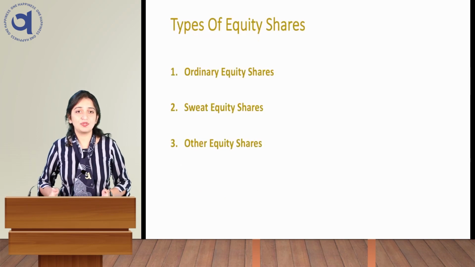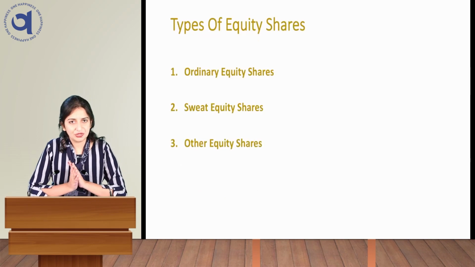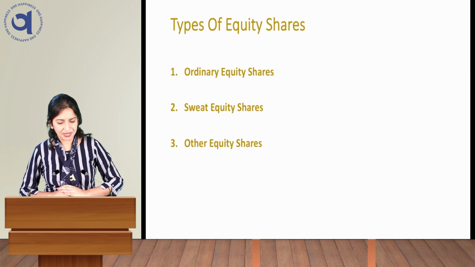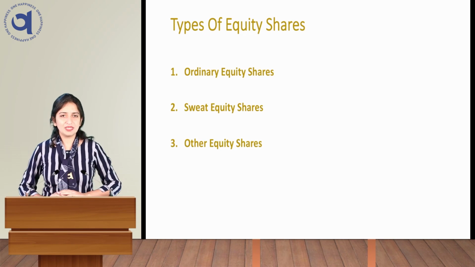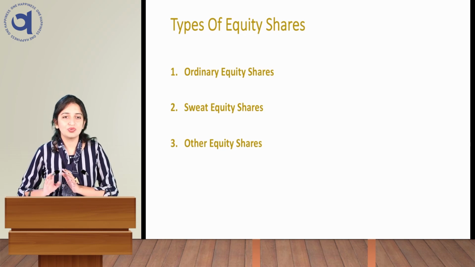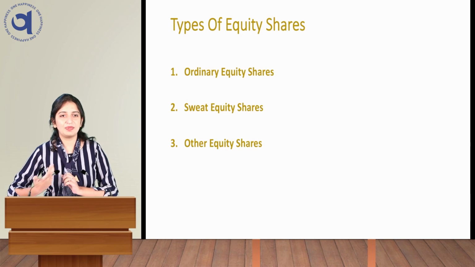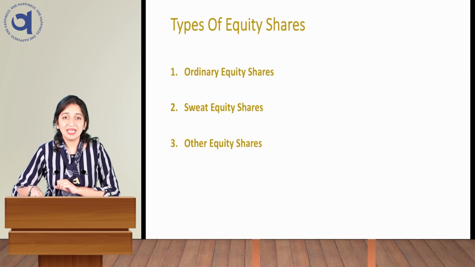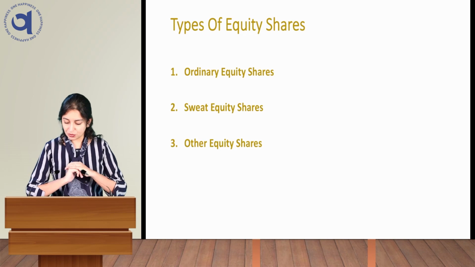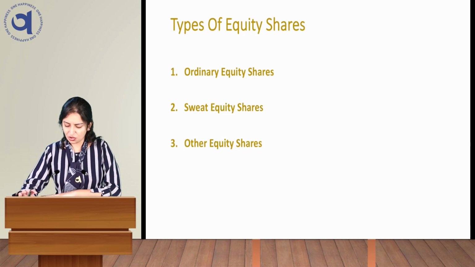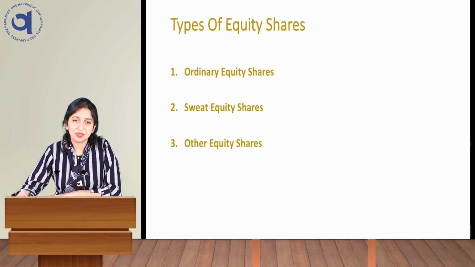Now let us move to the types of equity share. There are three types of equity shares: ordinary equity share, sweat equity share, and other equity share. First one is ordinary equity share. It is compulsory to issue equity shares for each and every company which wants to raise its capital. For example, if ABC Limited company wants to raise capital, it is compulsory for the company to issue equity shares.